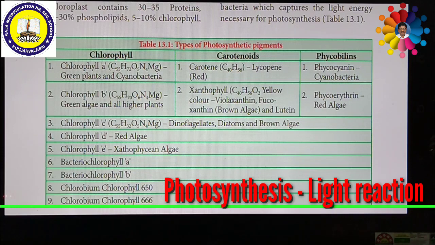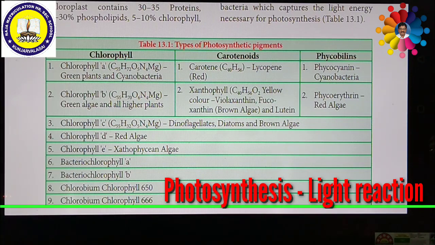So various types of pigments we can see. Lots of chlorophyll pigments, like chlorophyll A, chlorophyll B, chlorophyll C, chlorophyll D, chlorophyll E, bacteriochlorophyll A, bacteriochlorophyll B, chlorobium chlorophyll 650, chlorobium chlorophyll 666. These are all various kinds of chlorophyll pigments. Apart from this, there are other pigments like carotene, lycopene, xanthophyll, fucoxanthin, lutein, violaxanthin. These are all various kinds of carotenoids, red or pink color pigments.